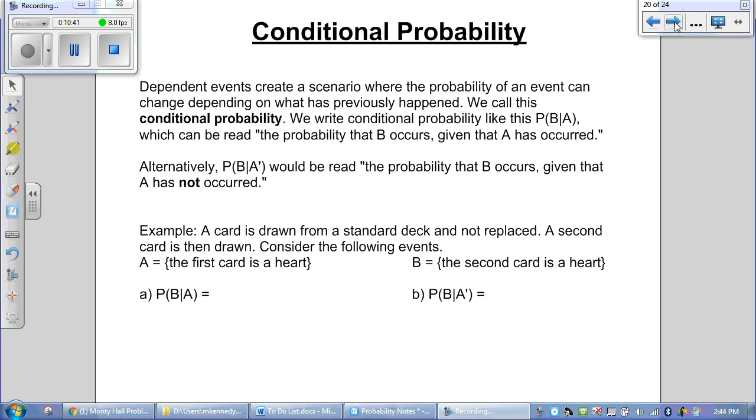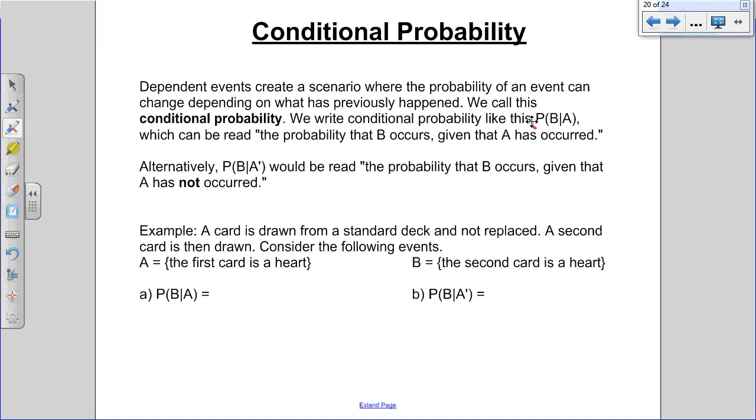All right, conditional probability. This is what we're kind of talking about. Conditional probability is the fact that something happening changes what's going to happen next. The way that we describe conditional probability in math is with these symbols over here. If you were to read P(B|A), you would read that as the probability that B happens given that A has already happened. That's what that means when you read it.